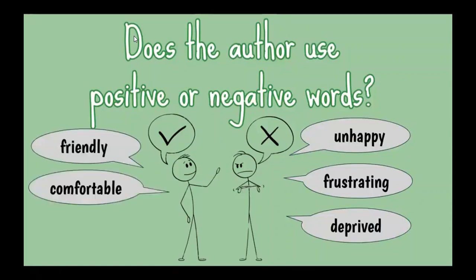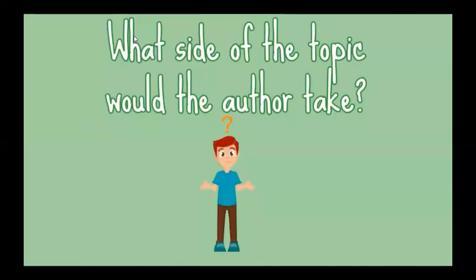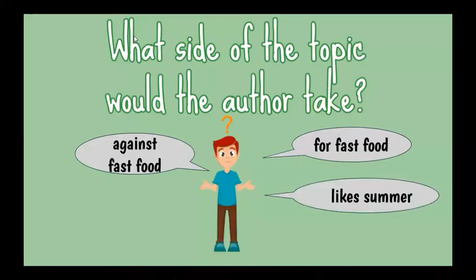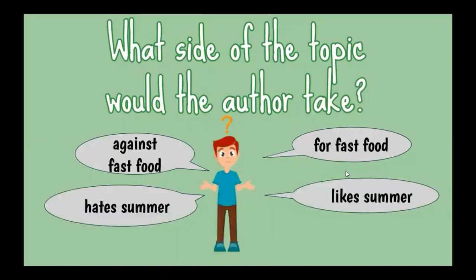Friendly, comfortable, enjoy. Another strategy we can use to find the author's point of view is to imagine they are arguing for one side of a topic. We can ask ourselves, what side of the topic would the author take? Here are some examples. Are they for fast food or are they against fast food? Do they like summer or do they hate summer?